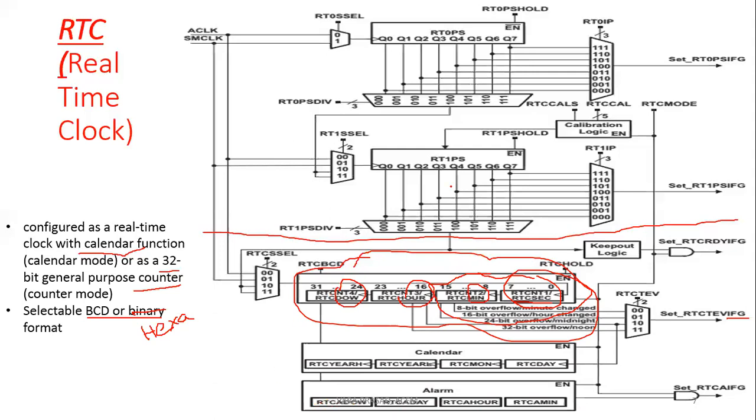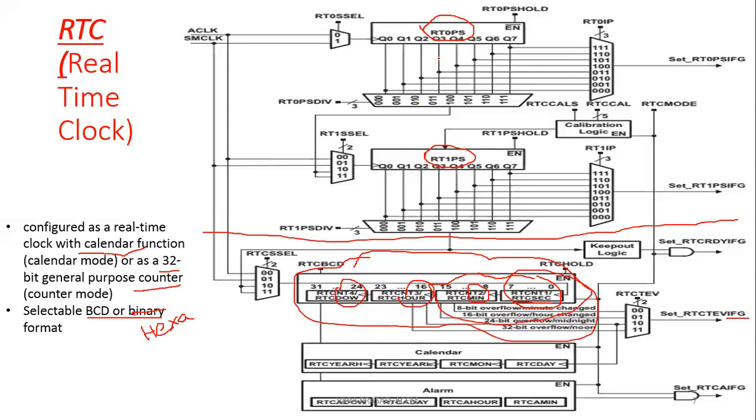Then come to the upper part. Here we have to generate the real-time clocks. For generating those clocks, two registers are available: the RTC prescalers, RT0PS and RT1PS.